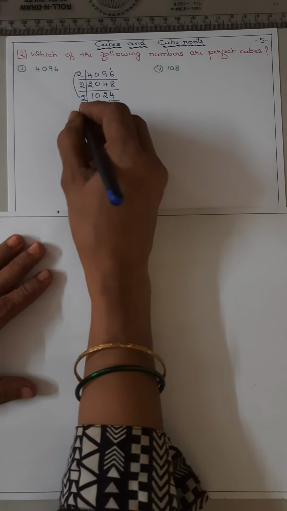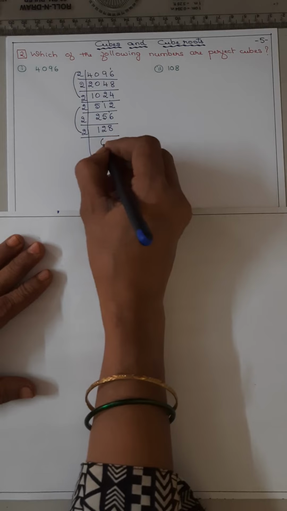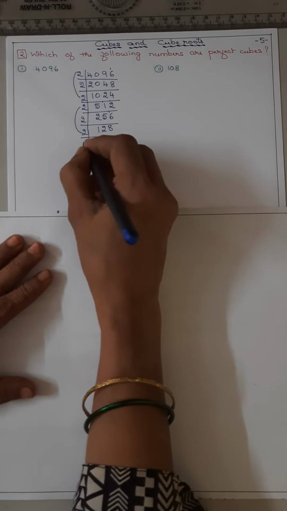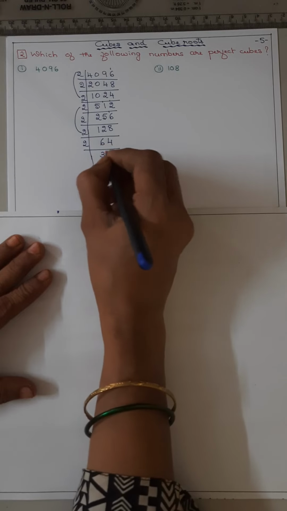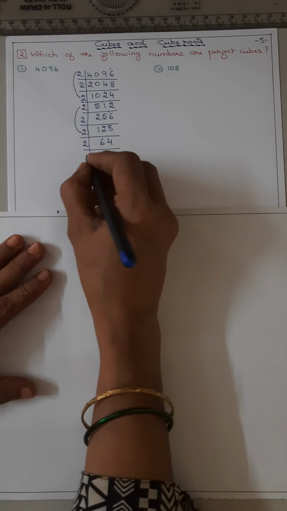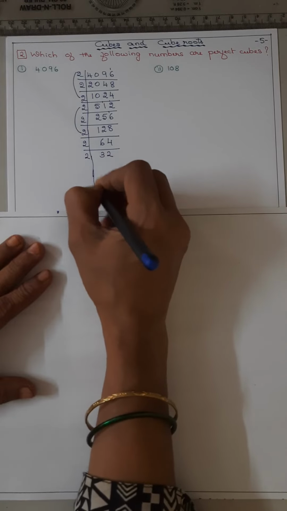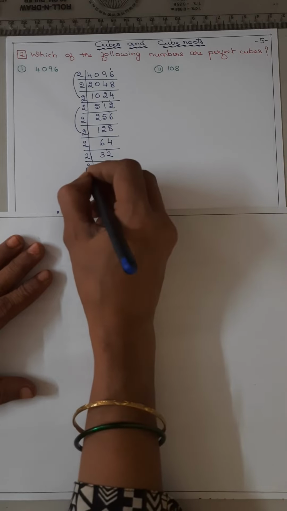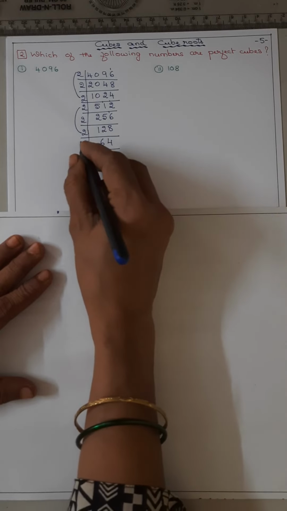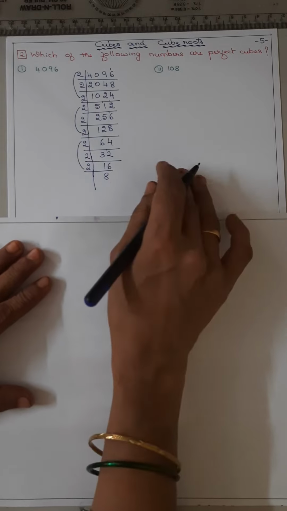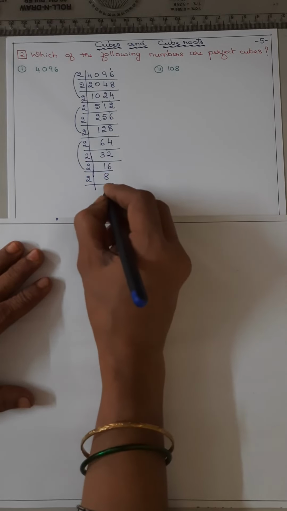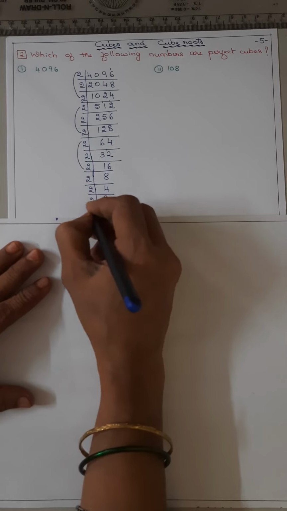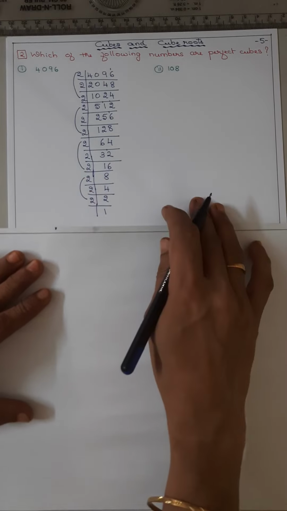Again 2, group it. 2 6s are 12, 2 4s are 8, 2 3s are 6, 2 2s are 4, 2 1s are 2, 6 are 12, 2 8s are 16. Now 2 4s are 8, 2 2s are 4, 2 1s are 2.